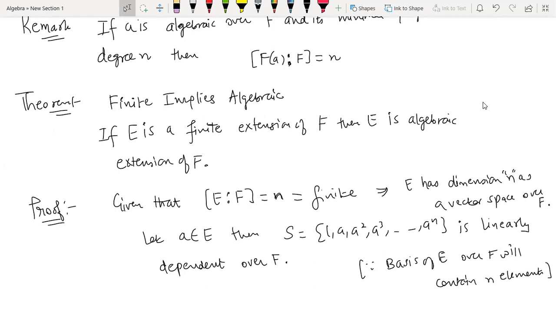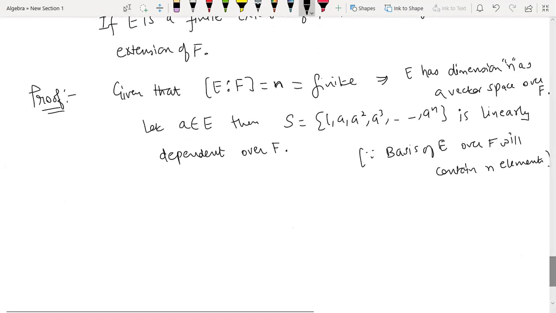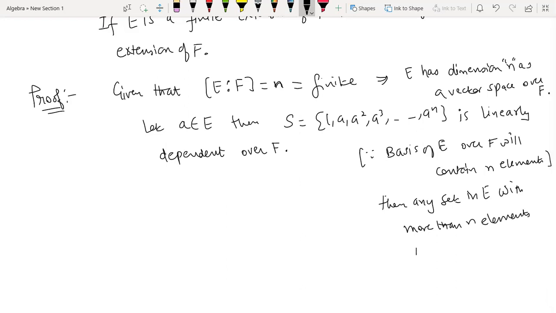And there is a result from vector spaces which tells that if the dimension is n, if the basis contains n elements, then any set in E with more than n elements is going to be linearly dependent, because the size of the basis is the maximal linearly independent set there could be. The maximum number of linearly independent elements can be n.